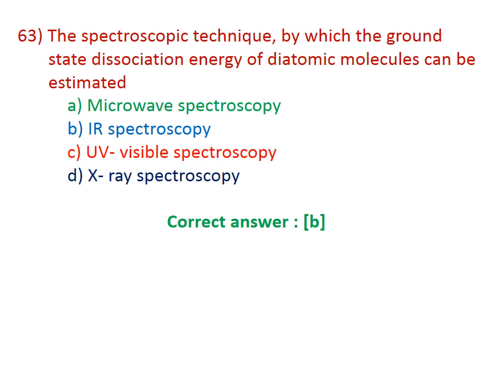Question number 63. The spectroscopic technique by which the ground state dissociation energy of a diatomic molecule can be estimated: A microwave spectroscopy, B IR spectroscopy, C UV visible spectroscopy, D X-ray spectroscopy. The correct answer is B, IR spectroscopy. By using IR spectroscopy, we can determine the ground state dissociation energy of a diatomic molecule. We can estimate the dissociation energy of the diatomic molecule.